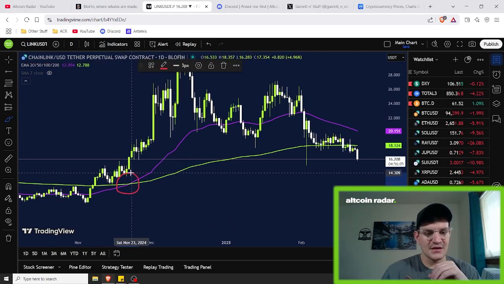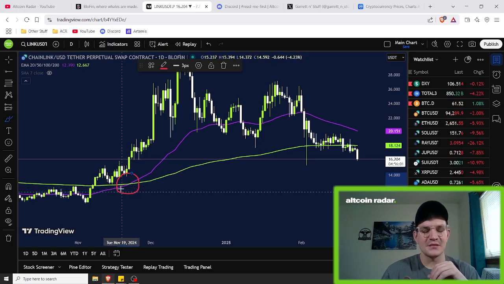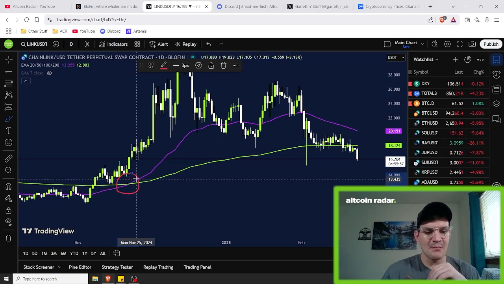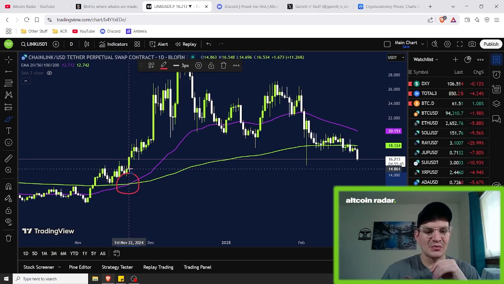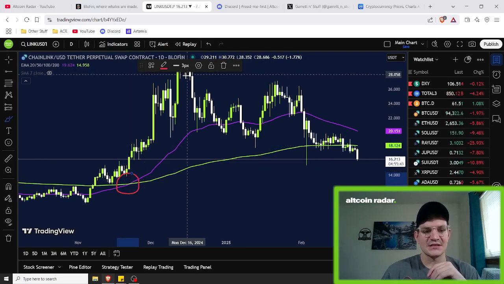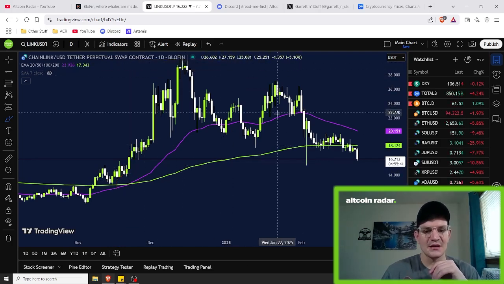This crossover right here, we have the 50-day EMA crossing above the 200-day EMA. That right there signals on the macro that we have a golden cross. And obviously with the golden cross, it typically means price action is insanely bullish and we are moving to the upside. And that's exactly what we did for quite some time there.